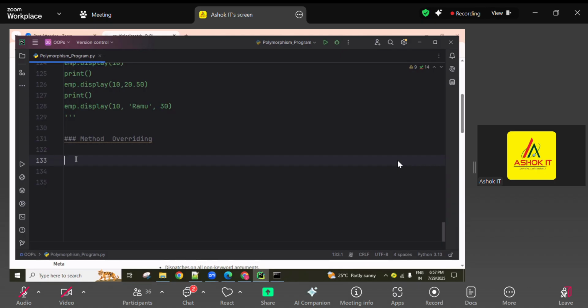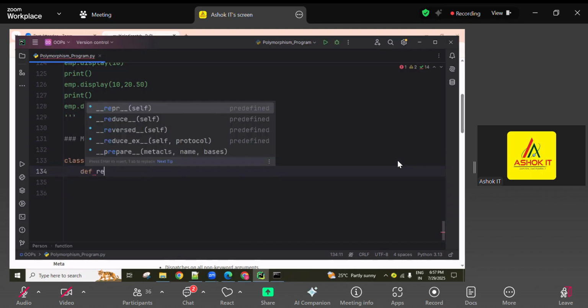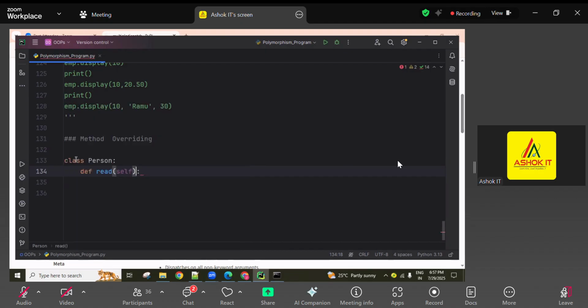Okay, one class will do here for this class, person, and def one read method I'm creating. So simply here print, and now here person class read method, just a basic message I gave, guys. And the next one, one more class, a different class I want to create.